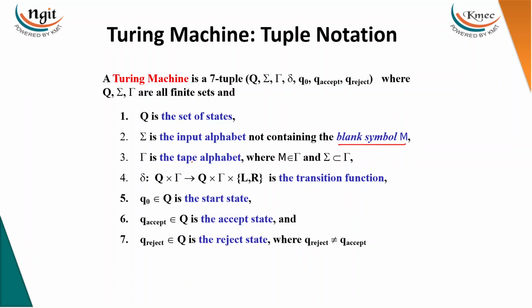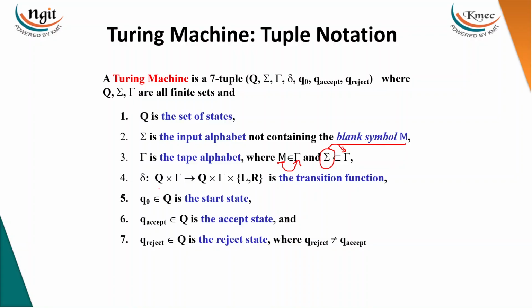And the gamma is the tape alphabet, like the stack alphabet. We are going to have the tape alphabet, where the blank symbol belongs to gamma, right? And of course, the input alphabet is also a subset of the tape alphabet, because initially we are going to have the input symbols on the tape. So whatever symbols we use here also come under the tape alphabet. And other than the input alphabet, we have some other symbols, like if you are updating into something.